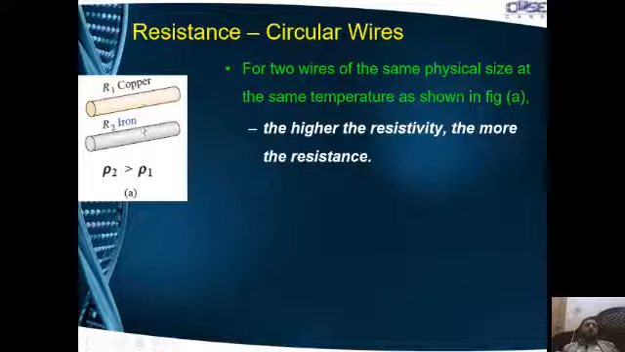If you compare these two pieces of wire, one is of copper and the other is of iron. If the resistivity of the second wire is higher than the resistivity of the first, then the resistance of iron would be higher than the copper.